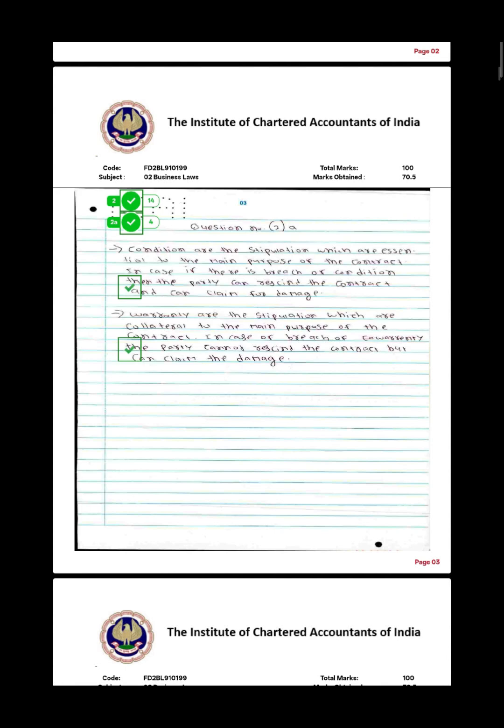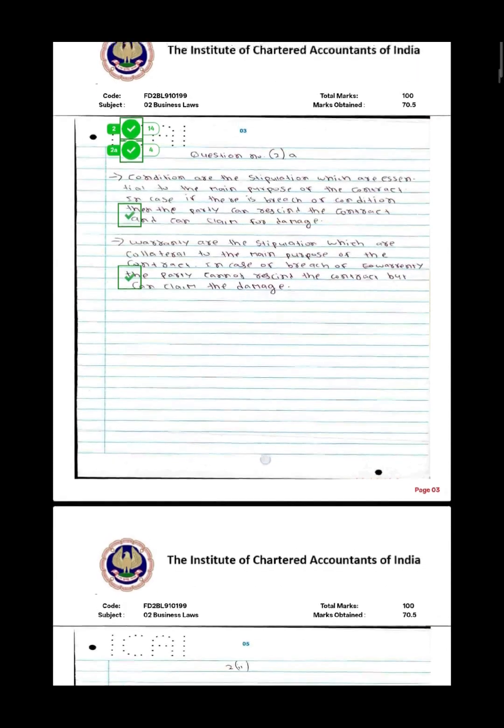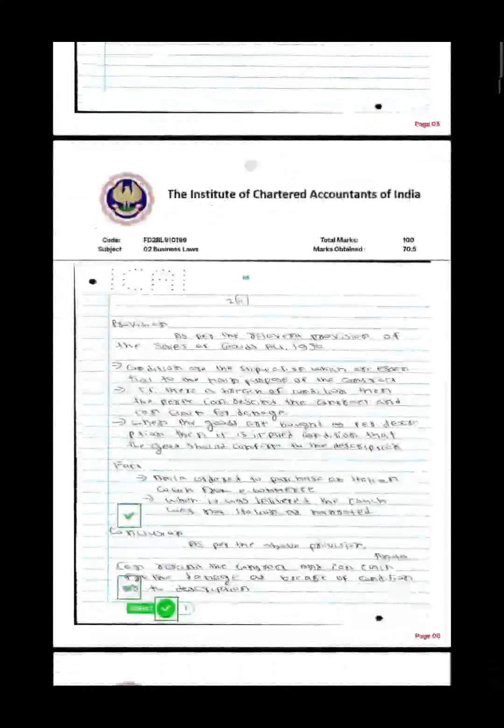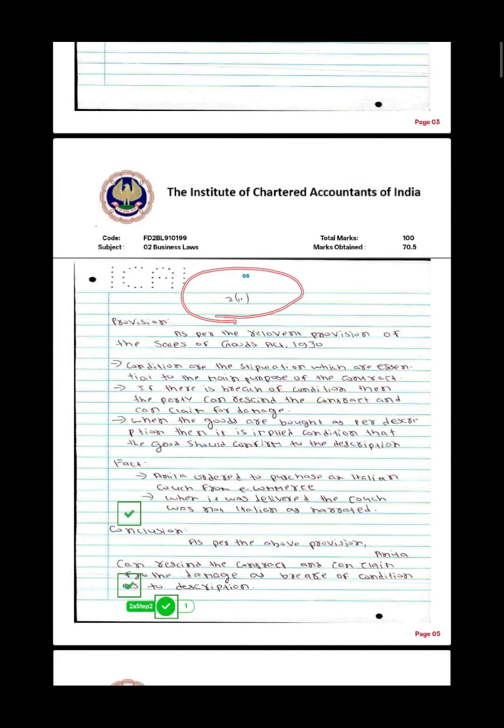Also, I want to say that I used a separate paper for each separate answer. As you can see, I wrote question number 2a, and although half a page is blank here, I didn't start the next question from here. After completing my answer I went to the next page, and as you can see I started with question number 2b.